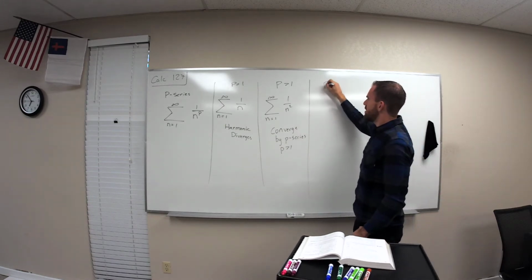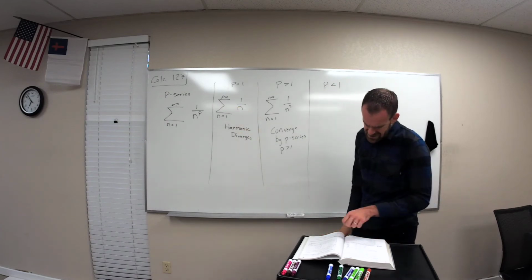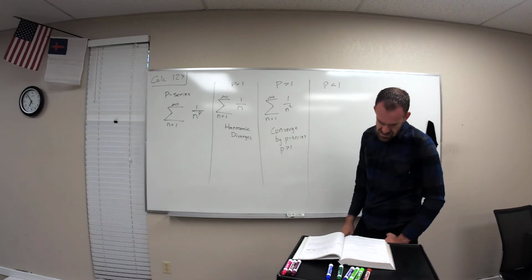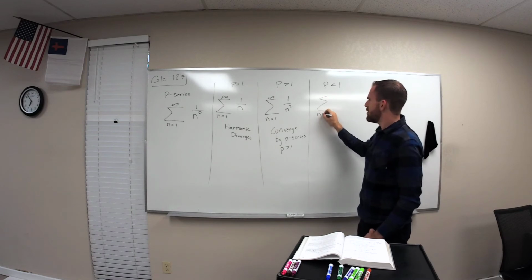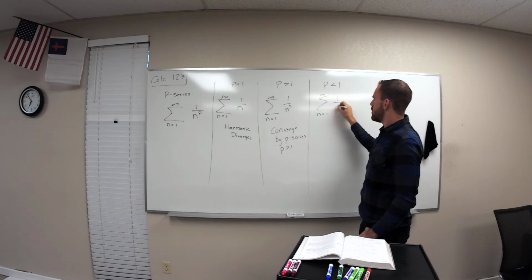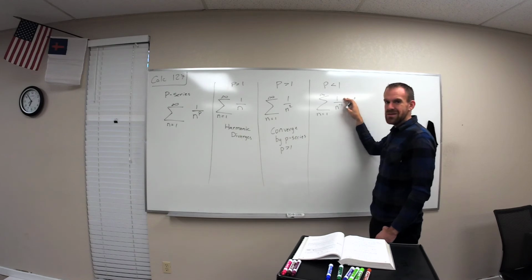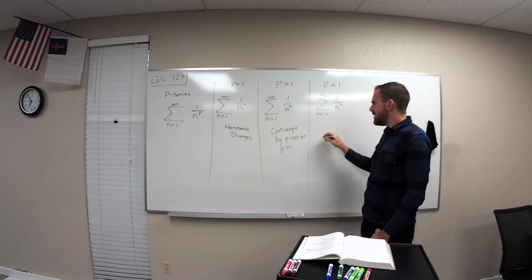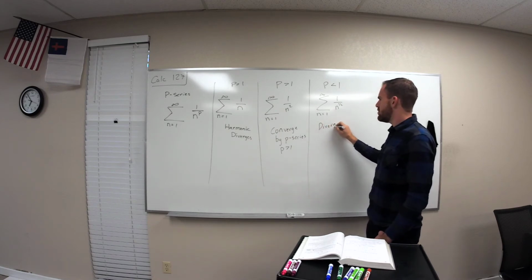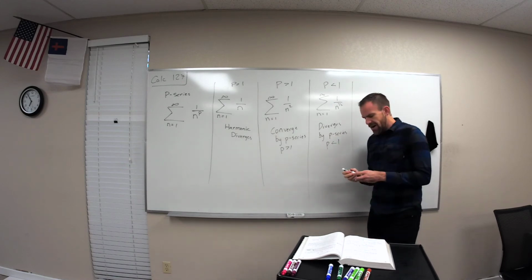Now, if p is less than 1, okay, so you have a p less than 1 here, then this series diverges. Like 1 over n to the negative 1, that's obviously going to be the sum of n, which is going to diverge. But you could also do like the square root of n, and that still diverges by the p-series. P is less than 1. Now, that's your entire lesson.